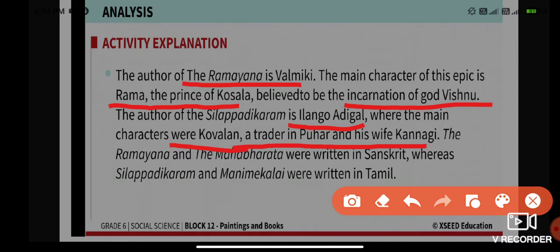The Ramayana and Mahabharata were written in Sanskrit, whereas Silapadikaram and Manimekalai were written in Tamil. You have to keep all these points in mind.